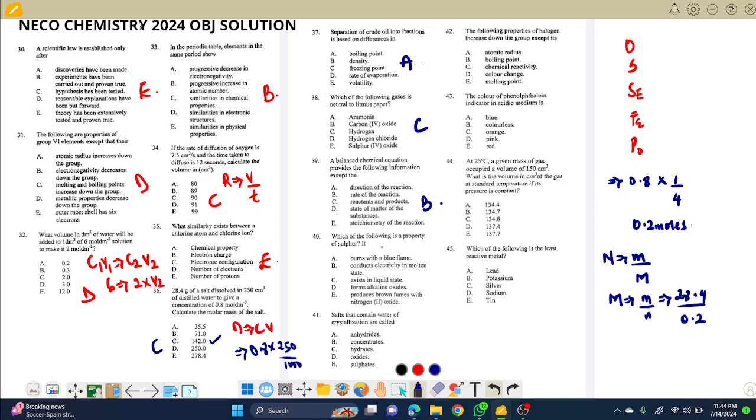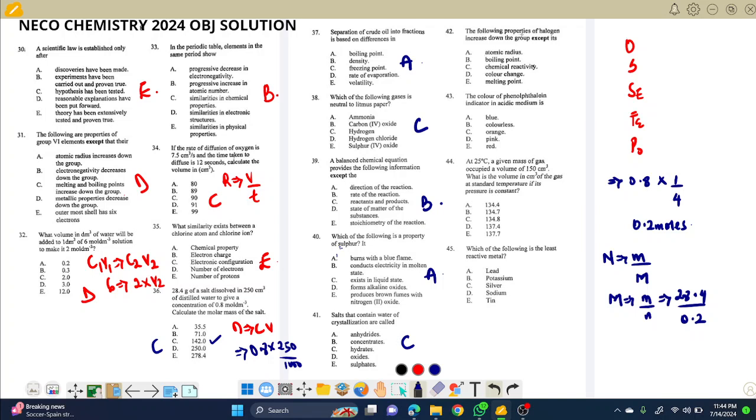Now 20 more to go. We have, which of the following is a property of sulfur? This is also common in JAMB. Sulfur burns with a blue flame. Thank you for putting it in the first option. I don't need to read the rest. The next one is salts that contain water of crystallization. That is hydrated salt. So they are called hydrates. Go for C here for question 41.